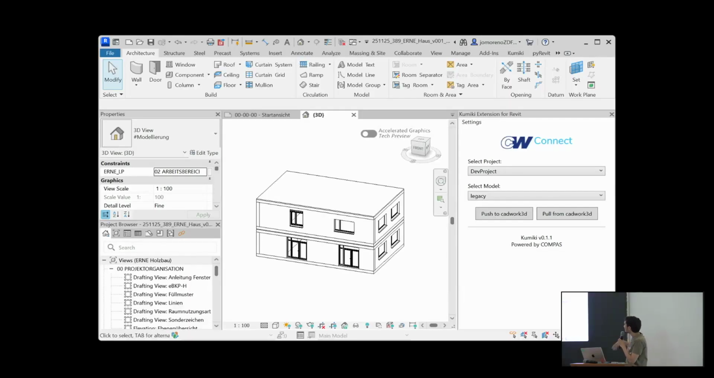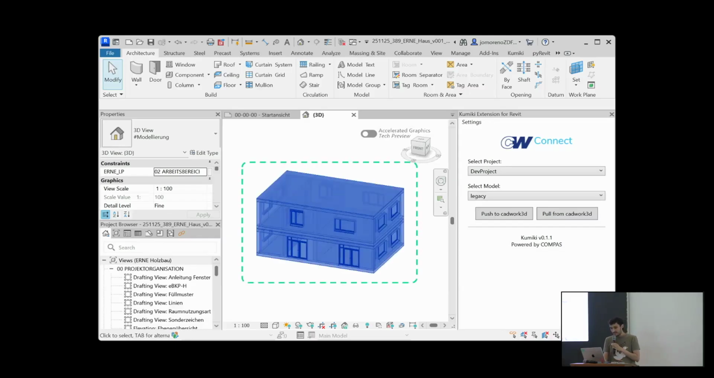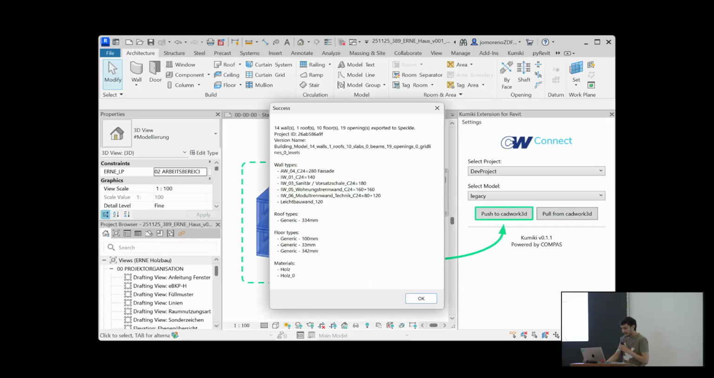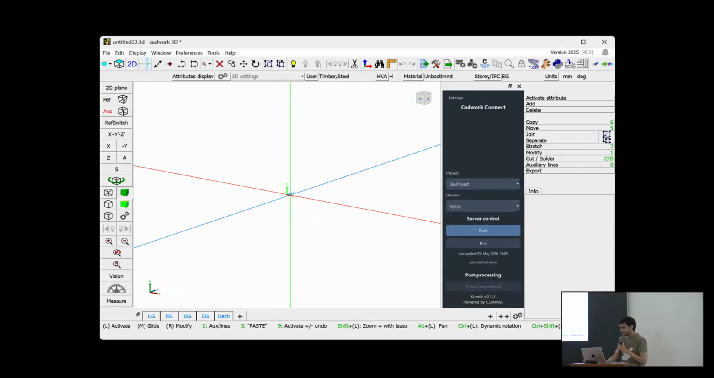This is a demo of the software. So in here, I'm sure most of you are already familiar with this UI. This is Revit. Here on the right, we have our software. So the architect, to push this to CADwork, will have to select the elements to share, then click on the push button, and we will get a report.